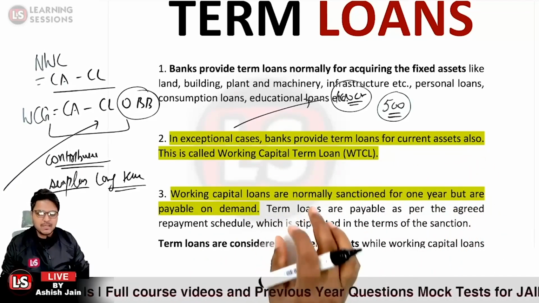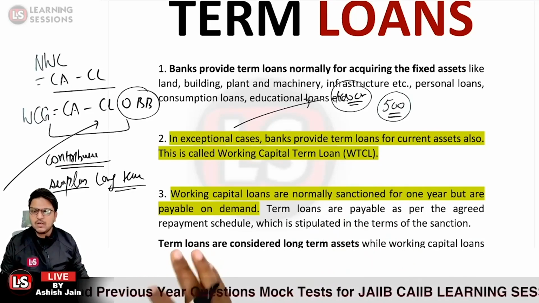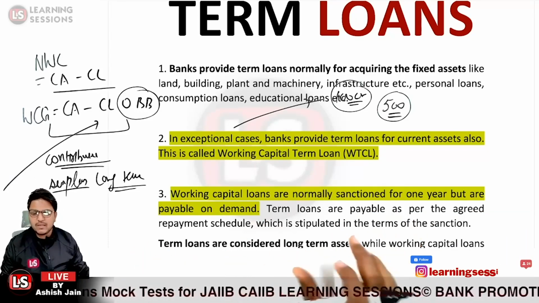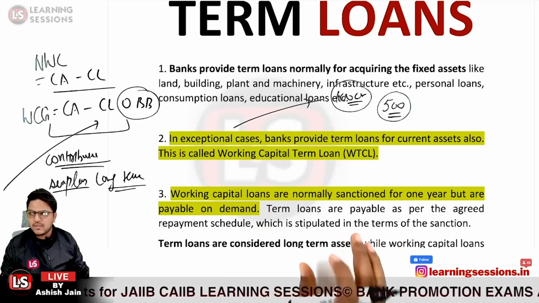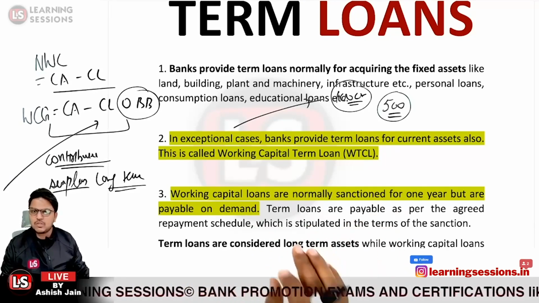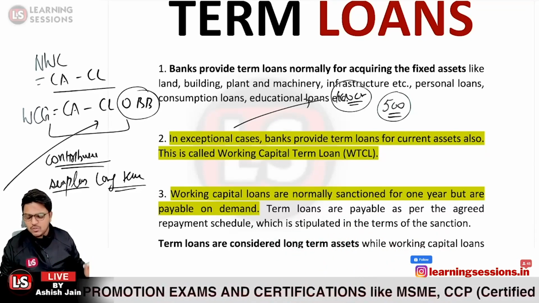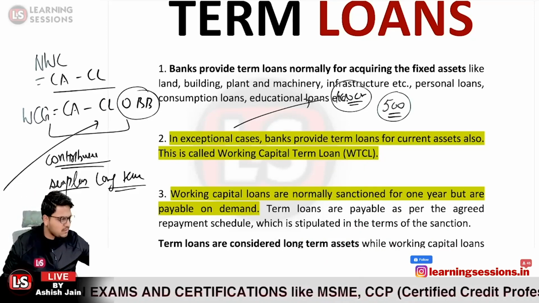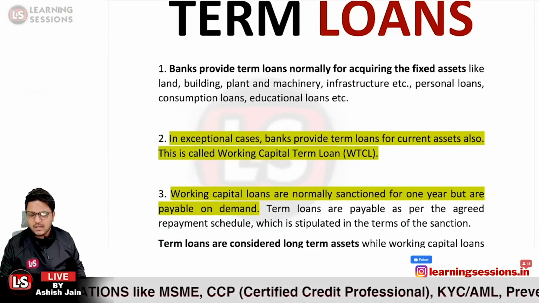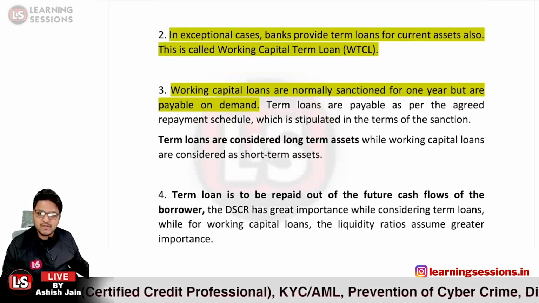Okay, so working capital is sanctioned for a 1 year period because it takes into account the working capital needs of the firm, which revolve around the working capital cycle. But in the case of term loans, these are payable as per the repayment schedule. It can be a mid-term loan, a long-term loan, or a short-term loan, repaid over different tenures. So there is no uniform repayment schedule for all term loans. One term loan can have a repayment schedule of one year, and another can have a repayment schedule of 3 years, 5 years or even more.